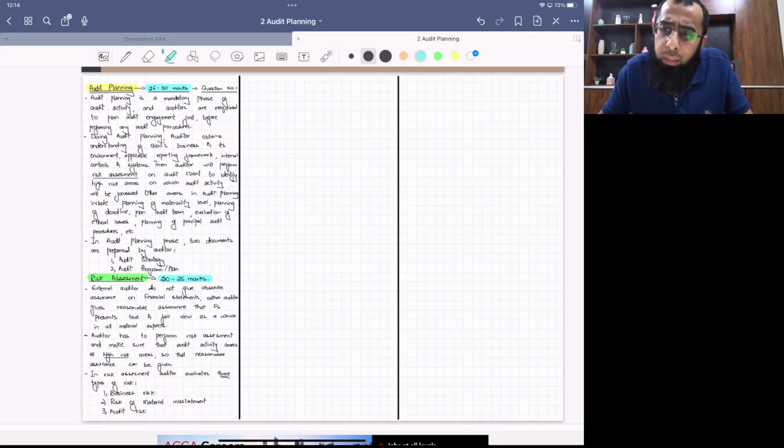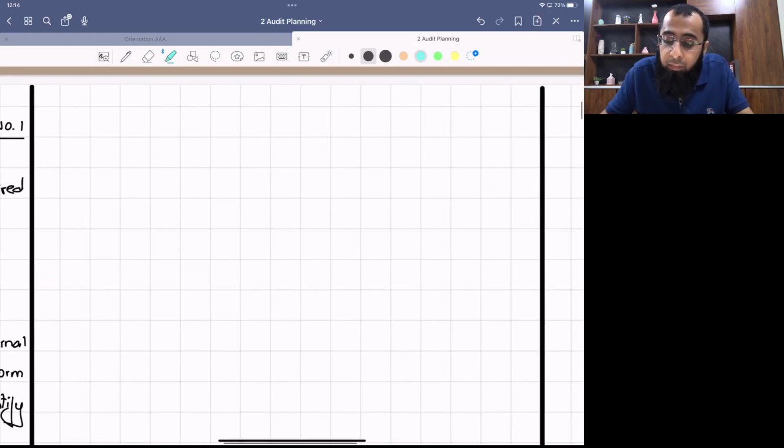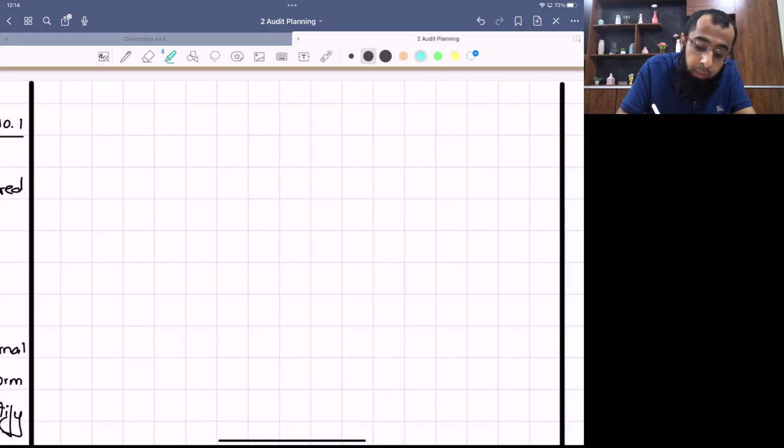Sir, one important question. Will the examiner ask, okay, define audit planning, define risk assessment? Will we have a question like this? The answer is no. The exam paper will be completely focused on scenarios. You will have to evaluate the scenarios, and you have to draft the risk and evaluate the risk from the scenario.